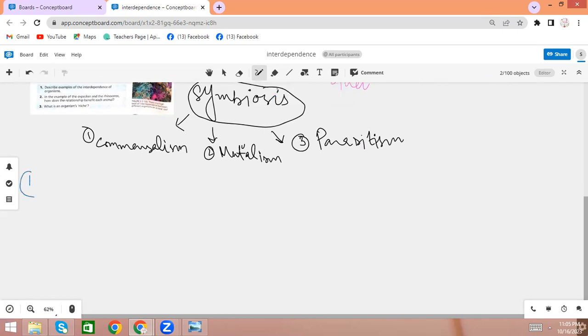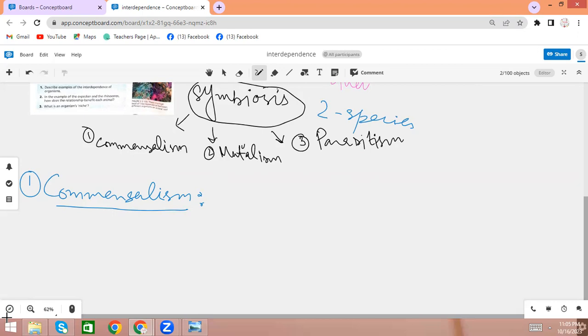So the first is commensalism. So this is a type of symbiosis. In symbiosis, most of the times we have two species. Sometimes it is more than two species, but the two species, they are interacting or interdepending with each other.